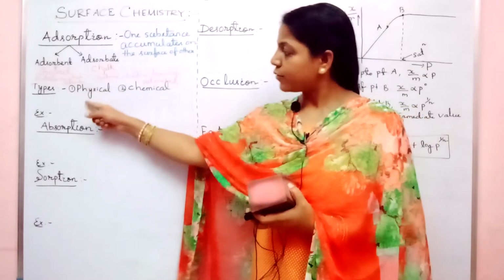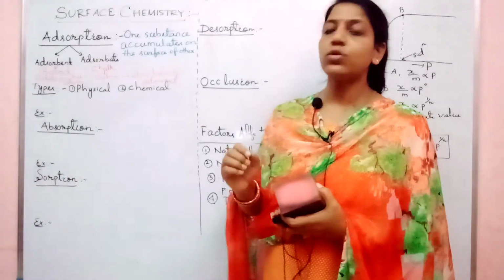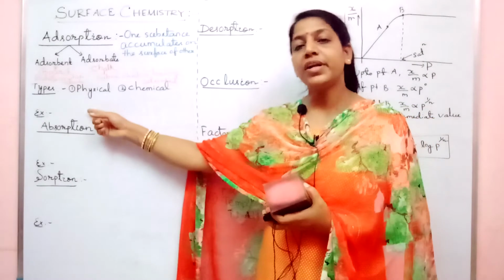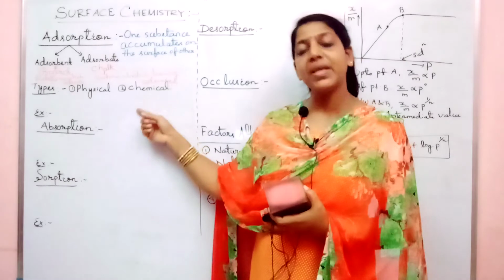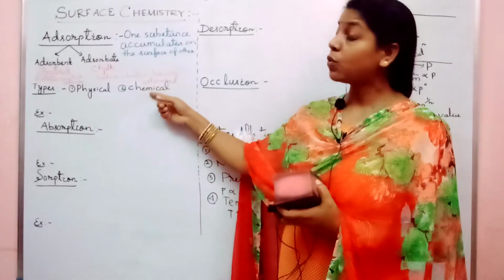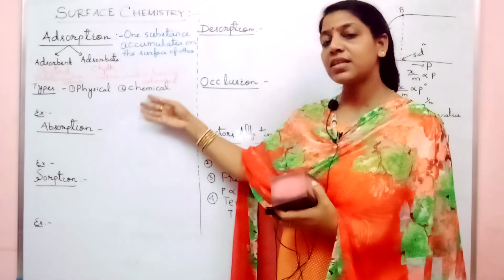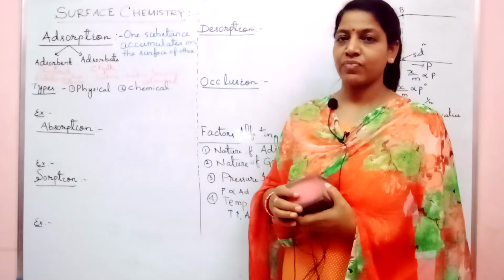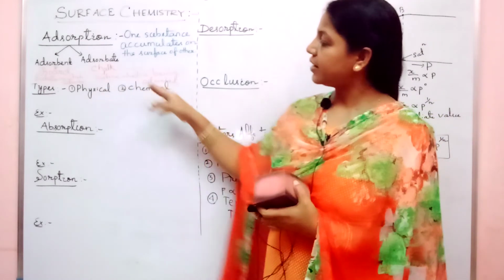In the case of physical adsorption, the value is around 20 to 40 kilojoule per mole. How much is it? 20 to 40 kilojoule per mole. Whereas in the case of chemical adsorption, it is around 40 to 120 kilojoule, or 40 to around 200 kilojoule per mole. So just imagine how strong the molecular bond is here and how weak it is here. So here the molecular force is higher, here it is lower.